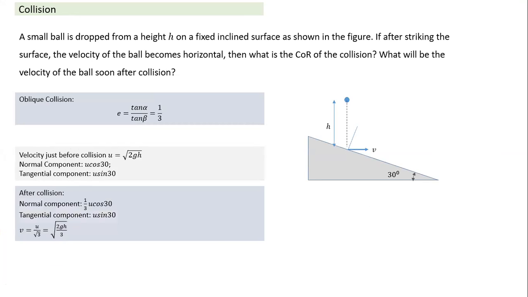Okay. So after collision, what are the normal component and tangential component? I have just calculated the value of v. Once we have the normal and tangential components, the tangential component will remain the same. That's what we have done. The normal component becomes 1 by 3 times.